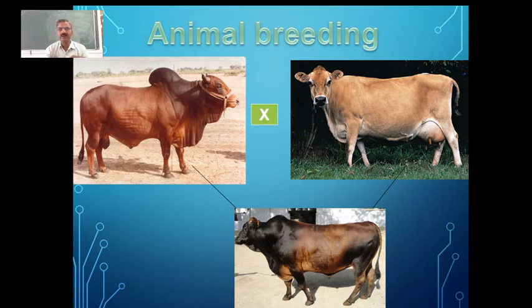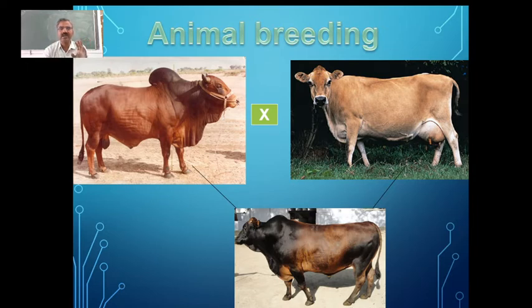Higher quality with reference to many characteristics. One is the yield, higher yield should be there. Second, the resistance to diseases. Thirdly, we can have adaptability, and like that we have so many characteristics which can be taken care of whenever we go for animal breeding.